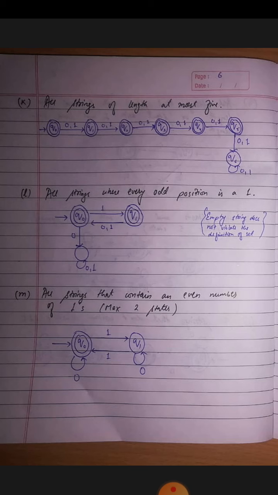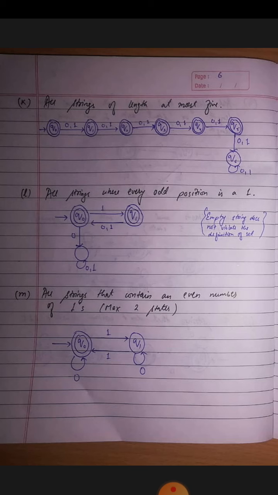Okay, the next question is: all strings that contain an even number of ones, with a maximum of 2 states. All strings contain an even number of ones. So it is very simple again. How can we achieve an even number of ones? If we have a 0, the string still has an even number of ones. So okay, at q0 we will stay here.